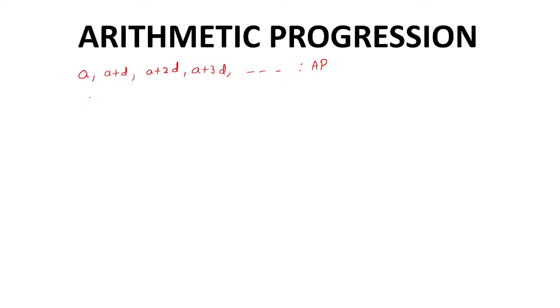Here, the difference between consecutive terms, let's say the nth term and the (n minus 1)th term, is constant, which is D. I'll be talking about these for maybe 5 minutes or so, and then there will be a good number of questions. So the difference between consecutive terms is constant, which we generally denote by D, and is called the common difference.